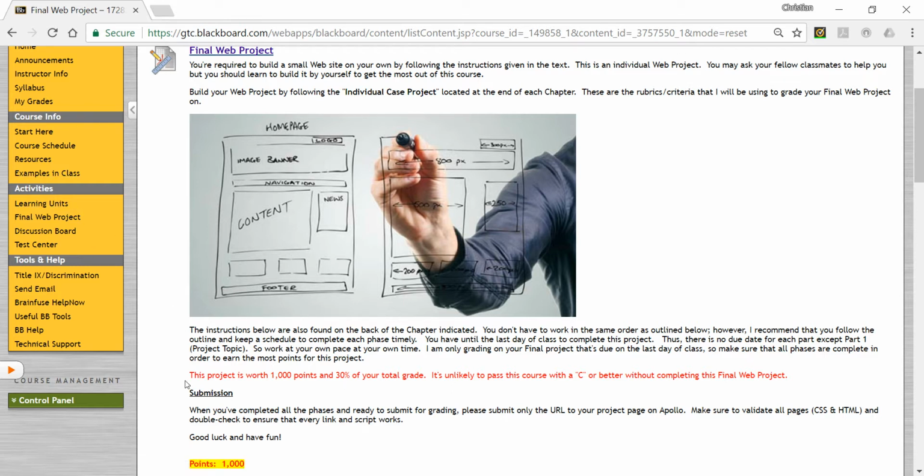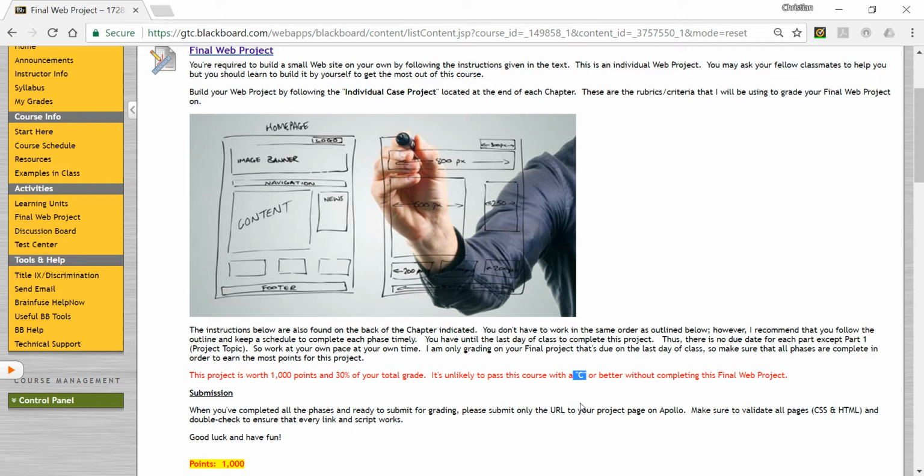And then 30% for the exams. That includes both the midterm and the final. And finally, the other 30% is this project here. If you fail to submit this final project at the end of the course, you will not be able to pass this class with a C or better. This is a requirement for all IT classes.